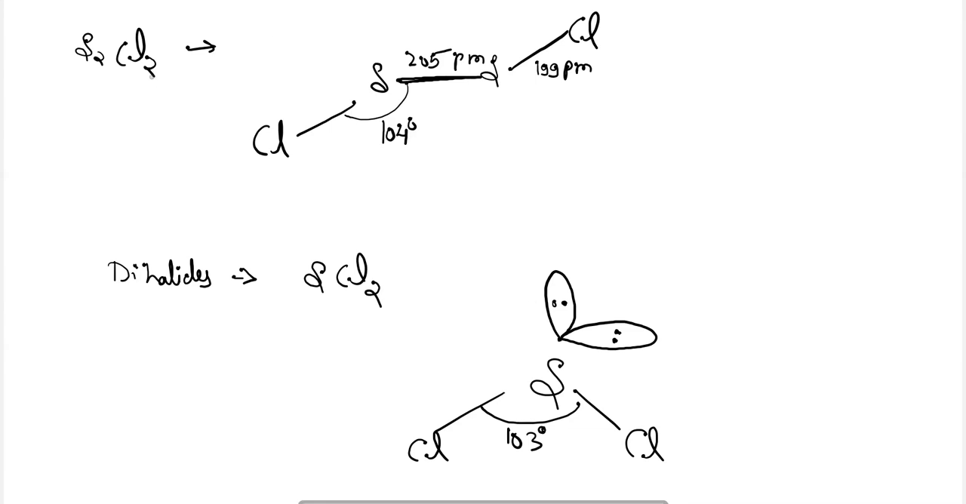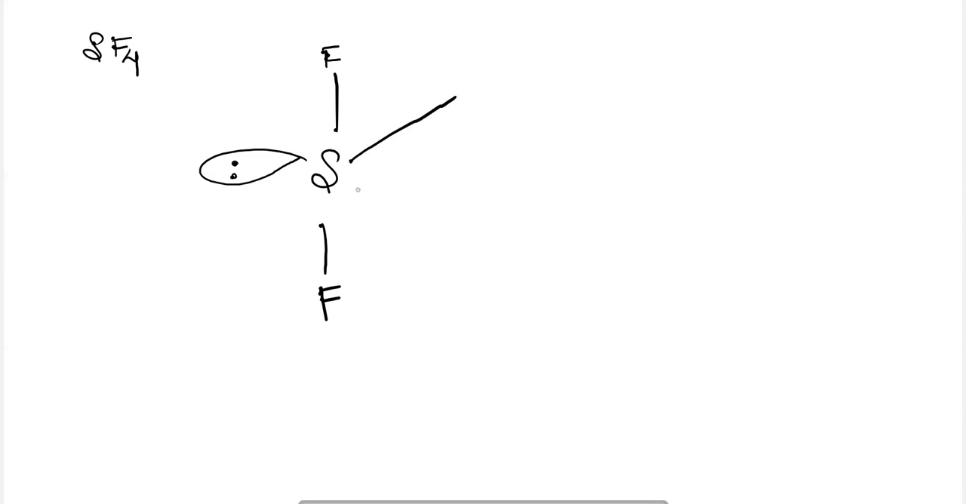Next is the SF4 tetrahalide. So sulfur with one lone pair and four fluorines will attach to it like this. Here the angle will be 173 degrees. The bond length between sulfur and fluorine will be 155 picometer, and the bond length of the perpendicular bond here will be 165 picometer for sulfur and fluorine.